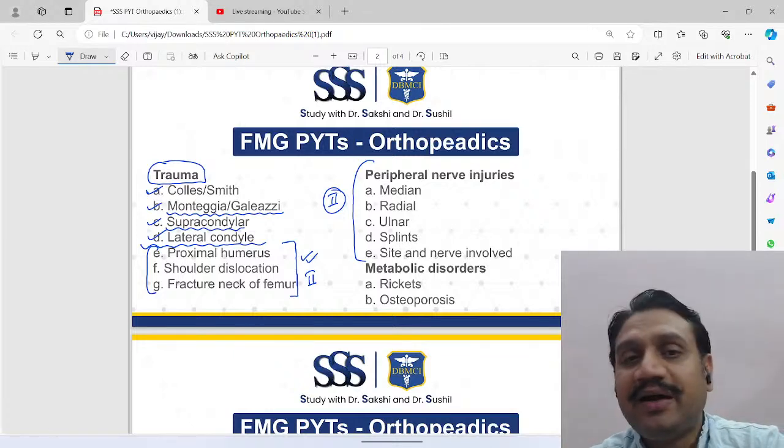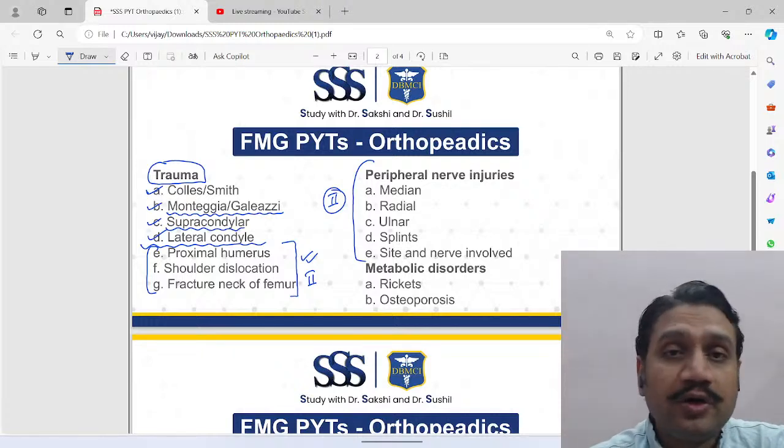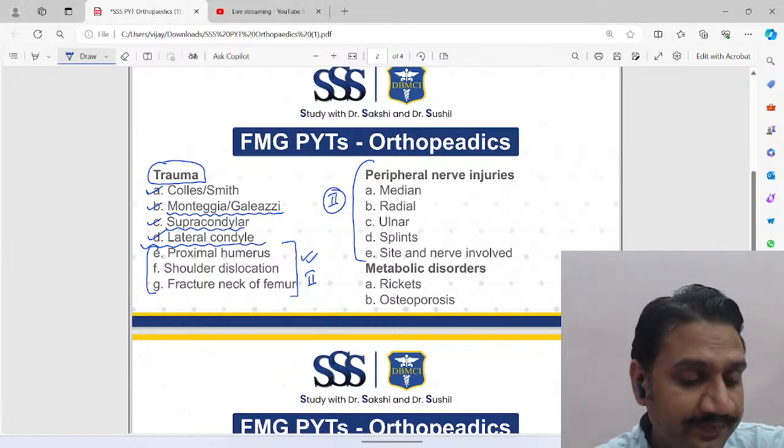I'll take up that nerve part, the anterior interosseous nerve, what you're telling, Amrut. I'll take that in the supracondylar part. But that peripheral nerve injury, I want to take up very nicely, because there are a number of questions which they ask you from here.